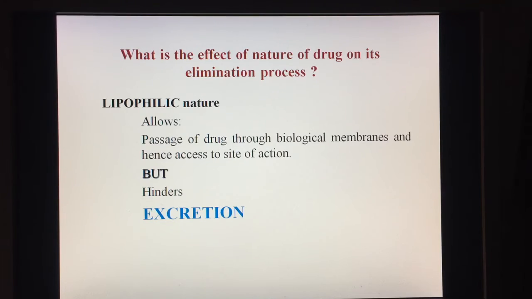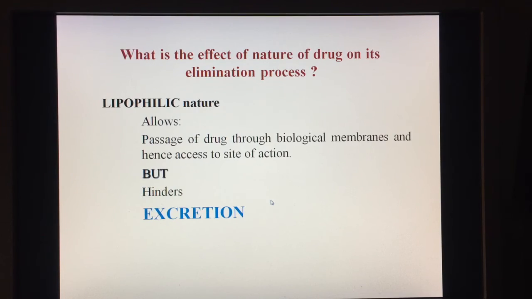Now, how does it do so? The major pathway of excretion or elimination of a drug is renal excretion, meaning excretion through the renal route. You know the constitution of urine. The majority of urine is water. So, if something has to be removed along with the water, it has to be soluble in water.